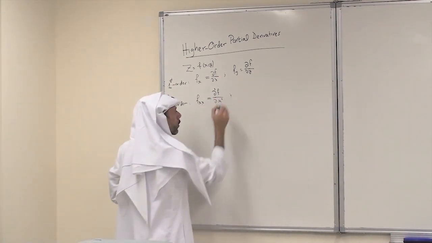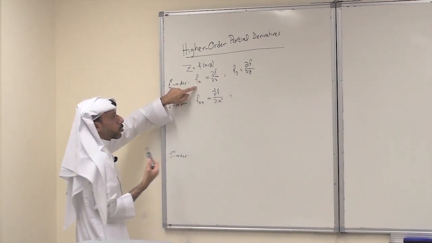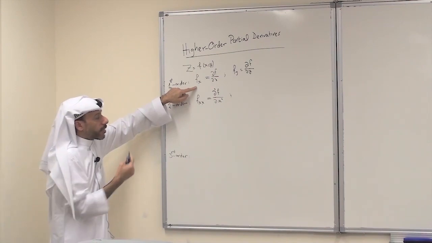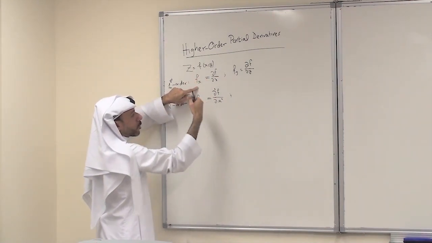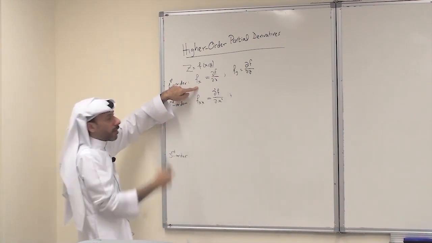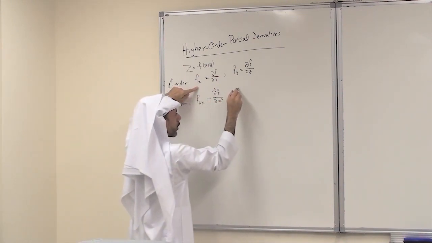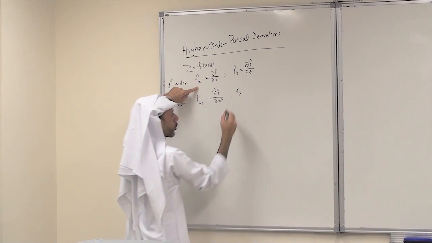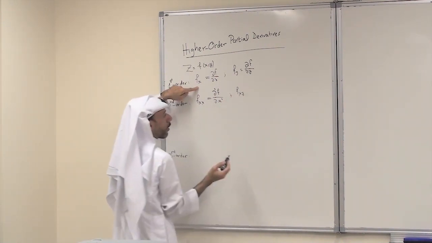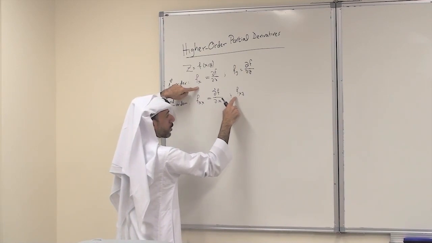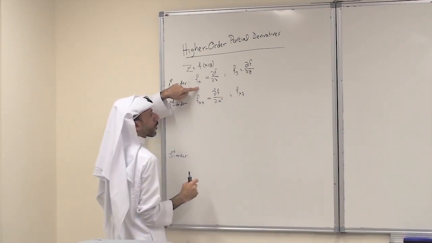But also here, it is a function with respect to x. It is a function of two variables, x and y. I can differentiate it with respect to y. So it is f sub x. If you differentiate it again with respect to y, the result will be denoted by f sub x, y. So differentiate with respect to x, then differentiate with respect to y.